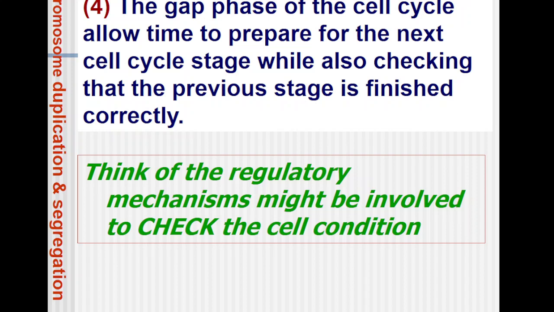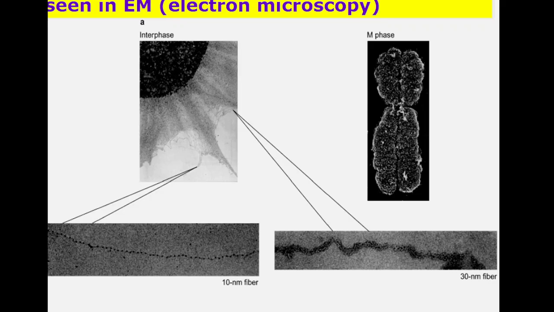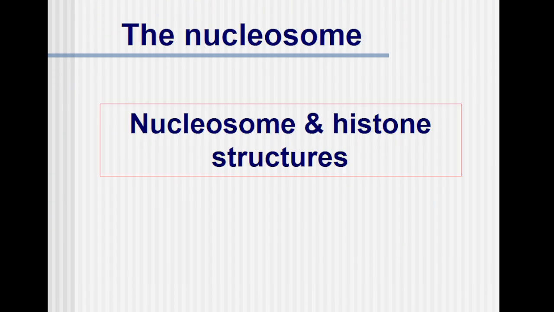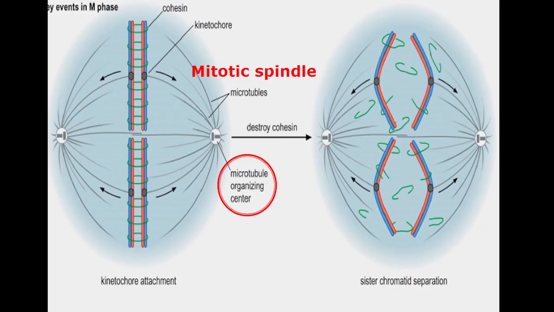Next, the gap phase of the cell cycle allows time to prepare for the next cell cycle while also checking whether the previous stages are finished or not. So there are several checkpoints within the cell cycle. We'll discuss this also. Different levels of chromosome structure can be observed by different microscopes. Cell cycle checkpoints are not mentioned over here.